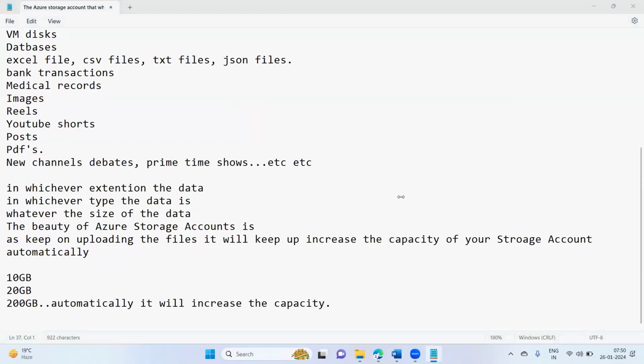Auto scale. Yes, you can say it as auto scale. Fine. So today we are discussing the complete theoretical information about the storage accounts or storage services.